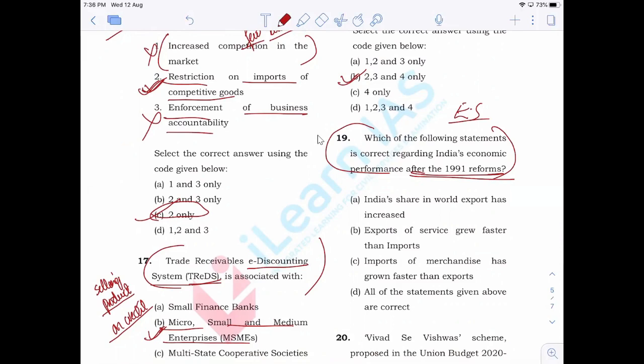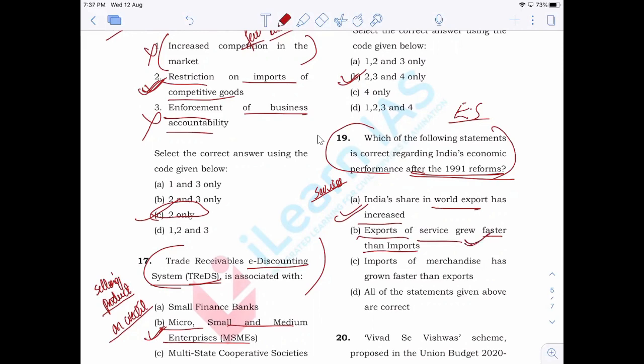India's share in world export has increased. Now, just imagine 1991 reforms. After that, do you think India's share in exports might have increased? Yes, of course, it might have increased. Why? Because of the services industry, right? And overall, in case of goods also, there are some kinds of improvements, even though that is not very large or very huge. Exports of services grew faster than imports.